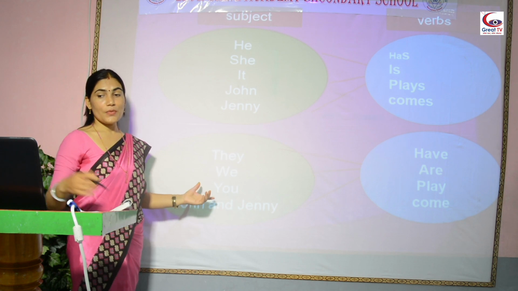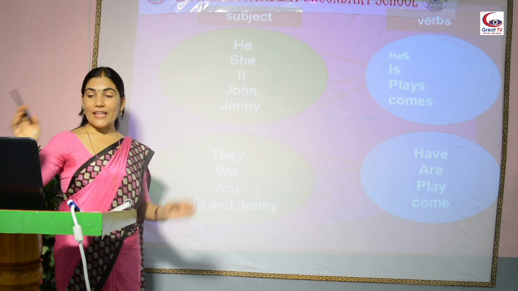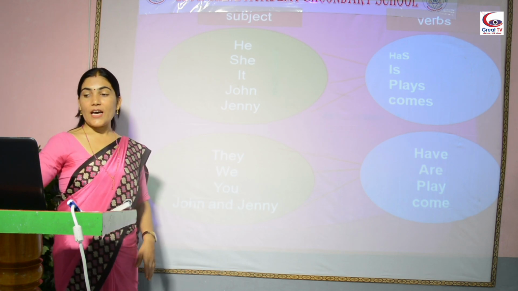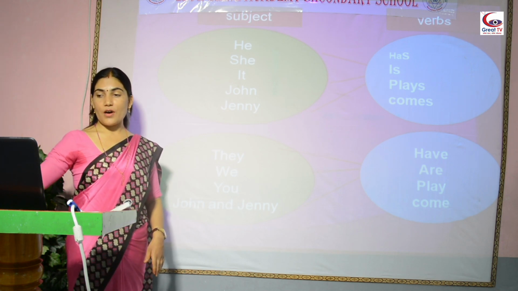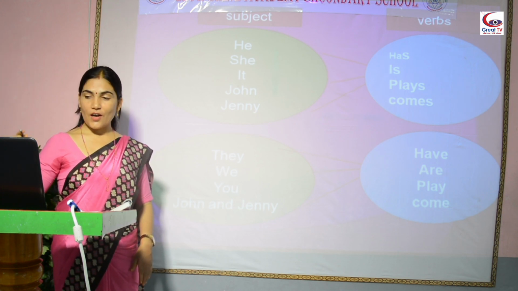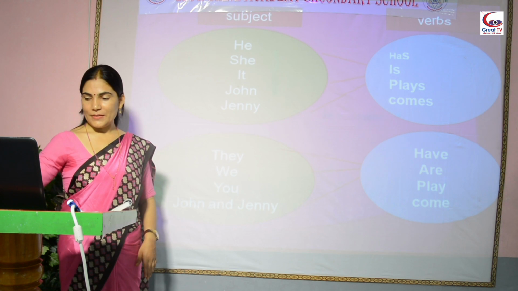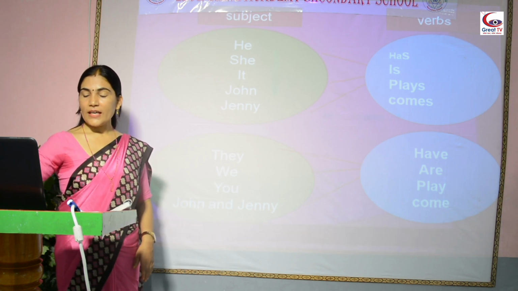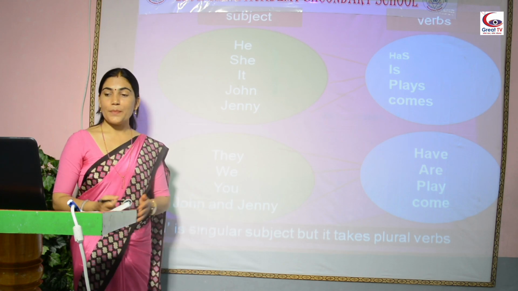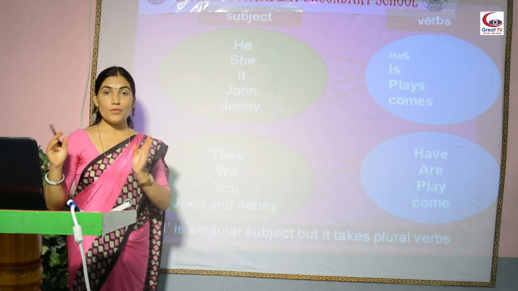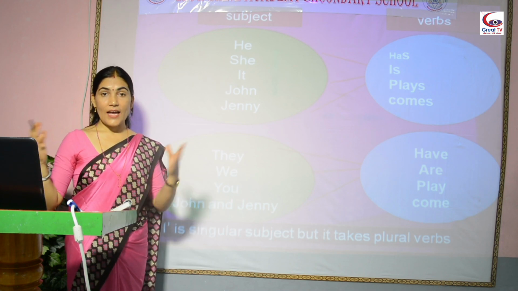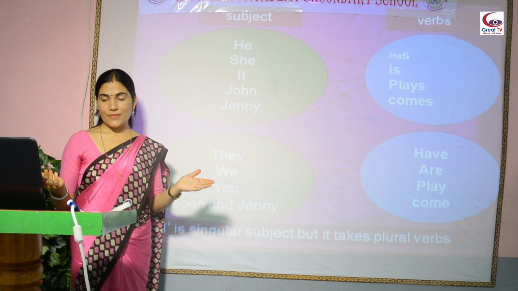They are plural subjects and they are followed by plural verbs: have, are, play and come. Okay. What about I? I is a singular subject, but it takes a plural verb. I go to market. I like playing the piano. Okay.